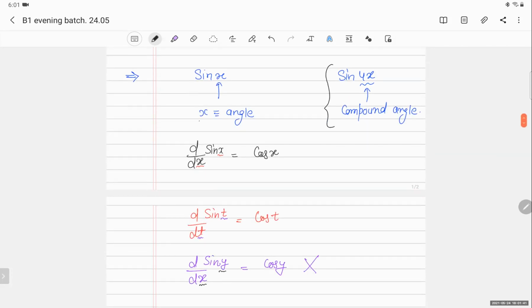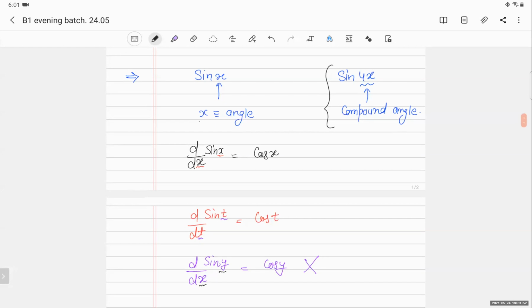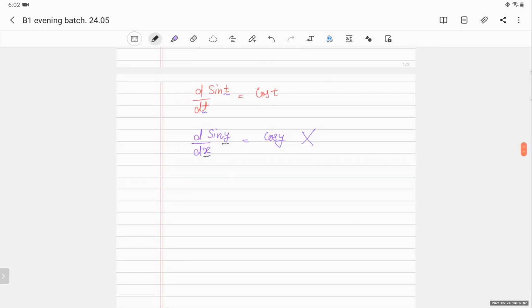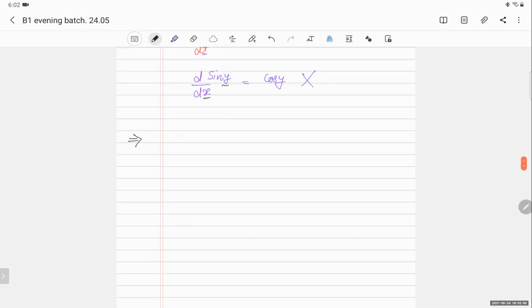Now we will see how to find differentiation when there is a compound thing inside the sine cosine function. Do you get it? What is the difference between a single angle and a compound angle? When the coefficient of x is other than 1. So suppose I will do it with an example only.